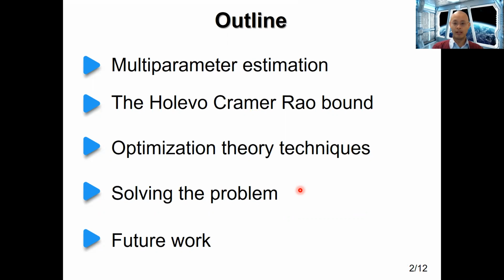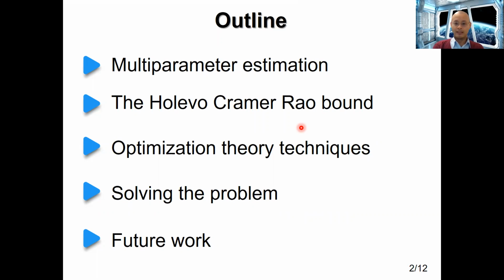And the Holevo-Cramér-Rao bound, which is what I'm going to talk about next, is the fundamental quantity that we're going to study in this research paper. The Holevo-Cramér-Rao bound gives the minimum weighted sum of variances of the parameters that you want to estimate. And this bound is attainable in the asymptotic setting.